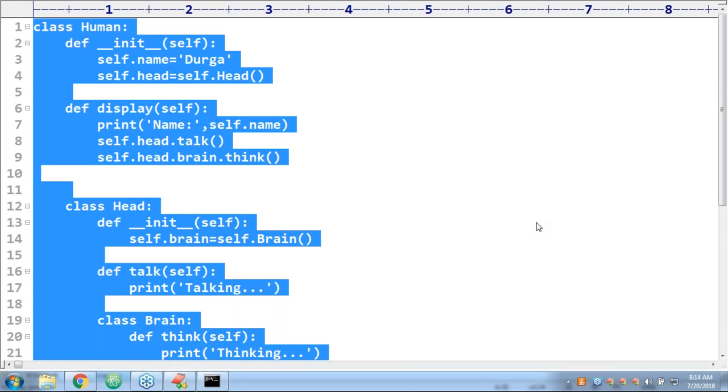Can I go to the next level? That's all. This is about inner classes. Without existing one type of object, there is no chance of existing another type of object. Then we should go for inner classes.